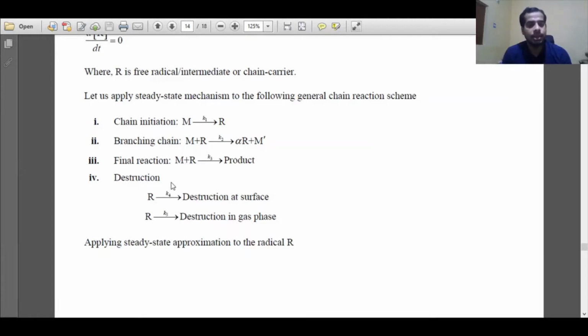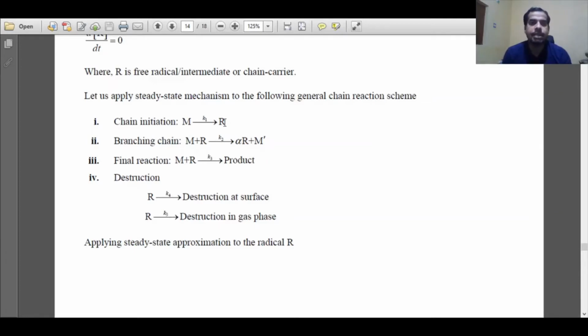Now there are some other destructive reactions also. In the destructive part, R can undergo destruction at the surface with rate constant K4. R is the intermediate or free radical. R can also undergo destruction in the gas phase with rate constant K5. Now what is the intermediate here? The intermediate is R. We have to apply steady state approximation with respect to R.